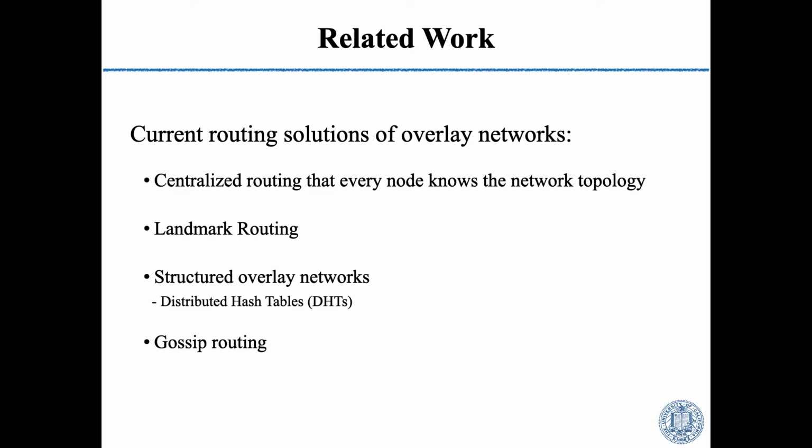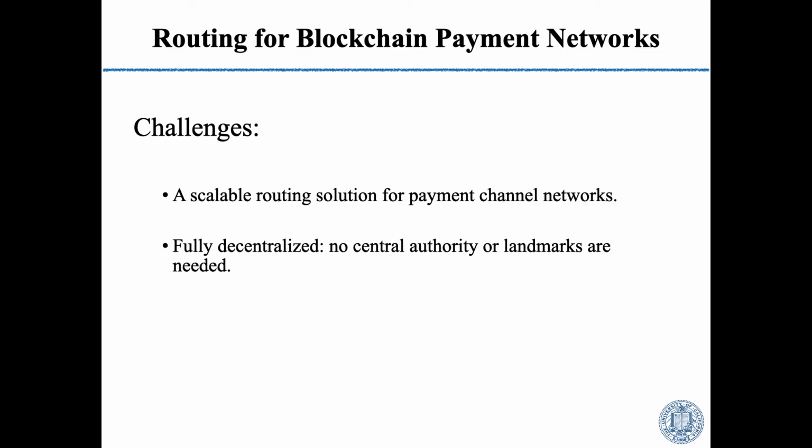For structured overlay networks such as distributed hash tables, DHT forces each node to maintain links to designated nodes and use the links for routing. Actually, it's not applicable in off-chain networks because the node may not trust the designated nodes. And gossip routing does not guarantee success in finding a path, so it's also not applicable in off-chain networks.